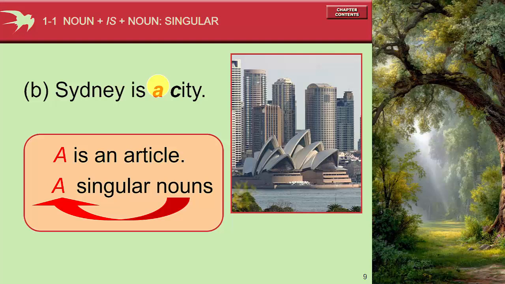And the answer, if negative, no, it's not. But in this case, it's positive, yes. Yes, Sydney is a city, or yes, it is. Is Sydney a country? The answer is no. Sydney is not a country. So by studying that way, immediately you study three kinds of sentences: affirmative, negative, and interrogative or question.